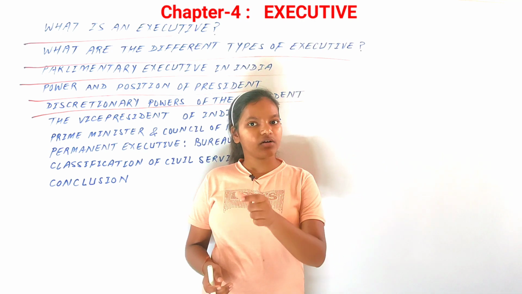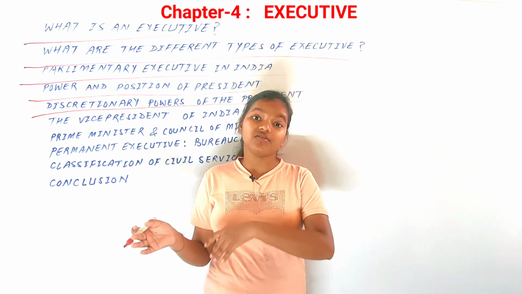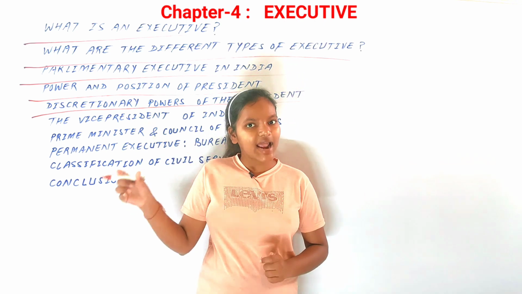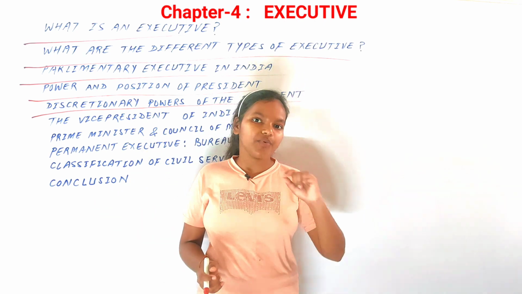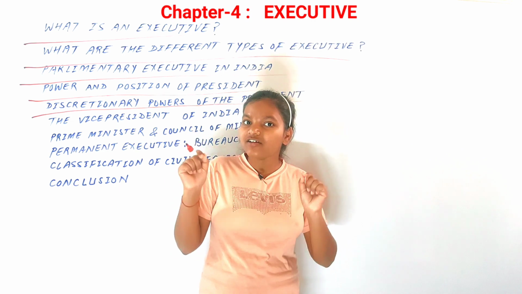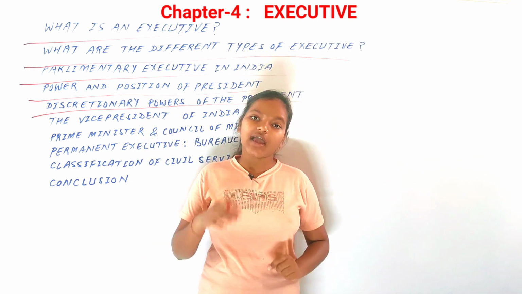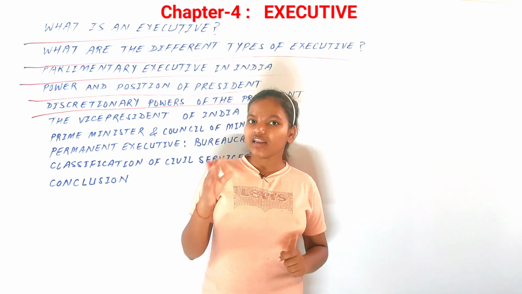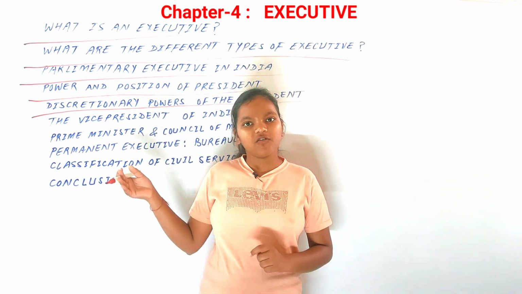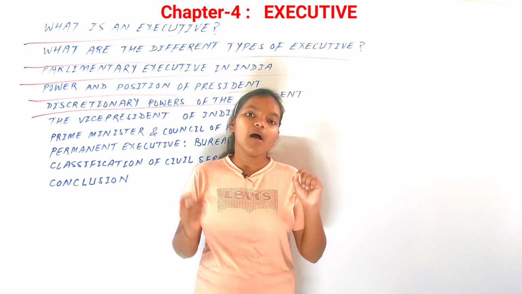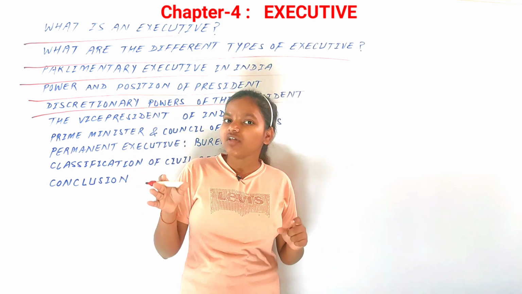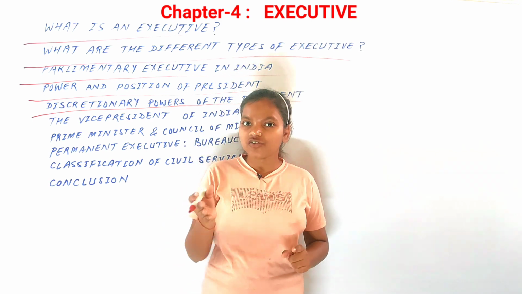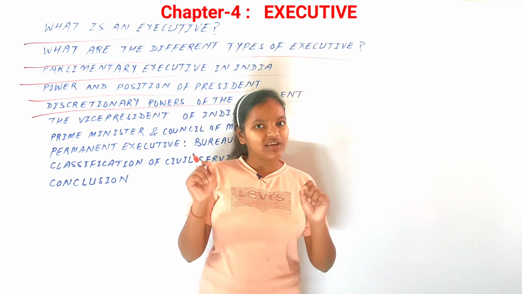But if the council of ministers, even after reconsideration, has not changed a single letter on that bill and has given it to the president, then the president is bound to sign off, to pass that bill. So the first power could be sending back that bill to the council of ministers. However, this is limited, because if even after reconsideration there has not been a single change and it is sent to the president, then the president can't do a thing about it. Second one is the veto power.